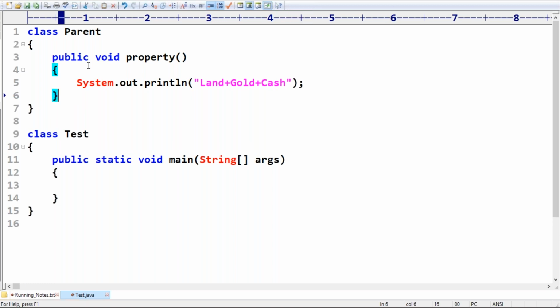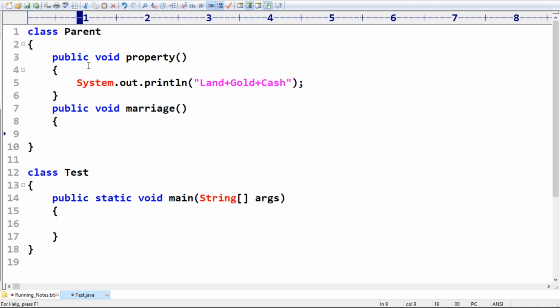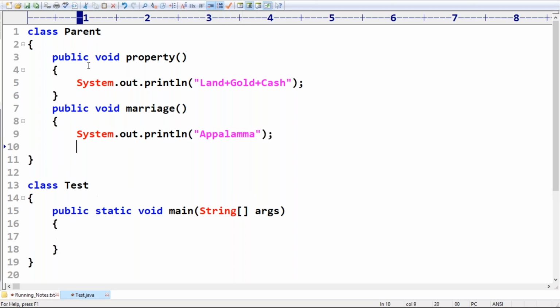Similarly, every parent is very much eager to do the marriage also, on their own decision. Assume that the parent's System.out.println says arranged marriage with Appalamma, something like that.